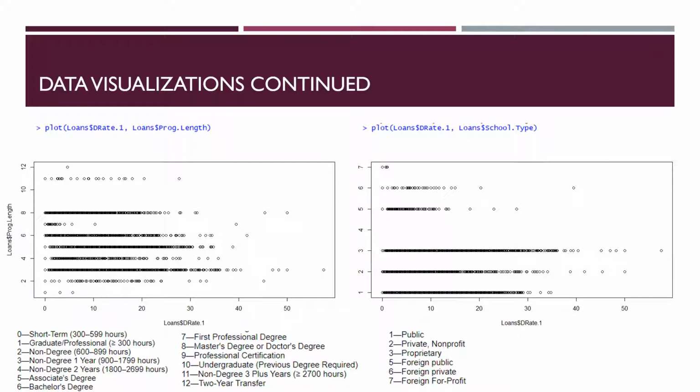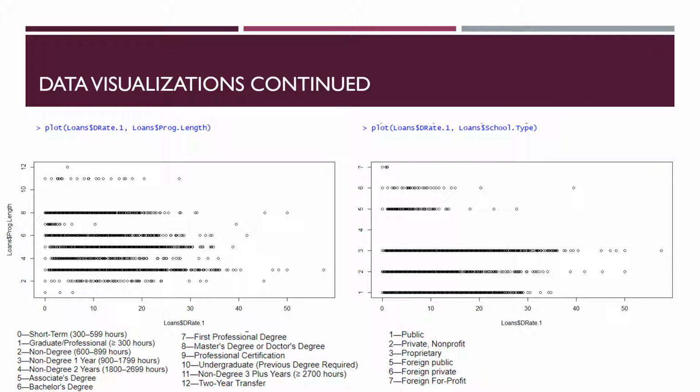On this slide, we can see the relationship between the default rate and the program length variable, as well as the default rate and the school type variable. For the plot on the left, we can see that lengths equaling 3, which is non-degree one-year academic programs, look to have the highest default rate. On the other end of the spectrum, program length equaling 1, which indicates schools offering graduate or professional degrees, appear to have relatively low default rates.